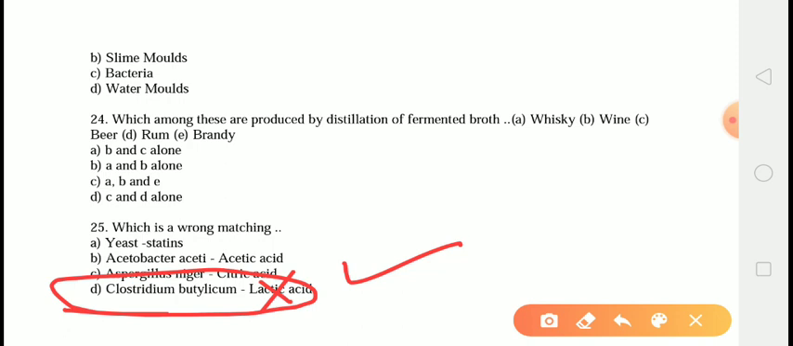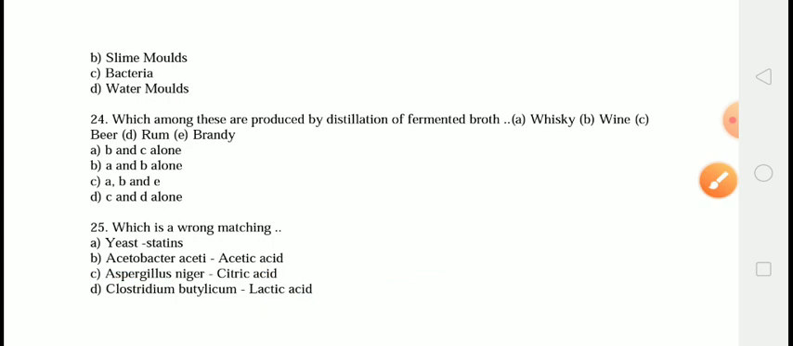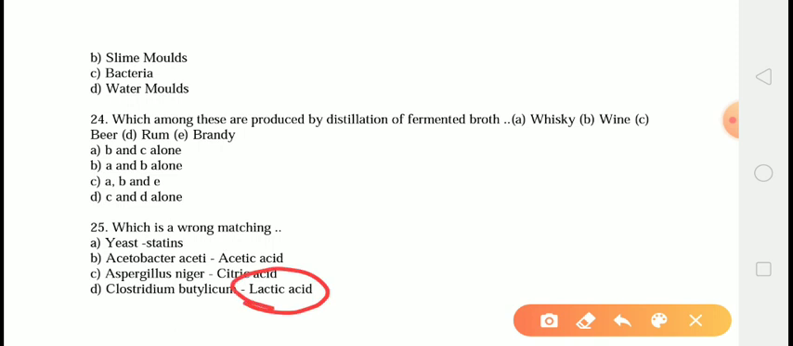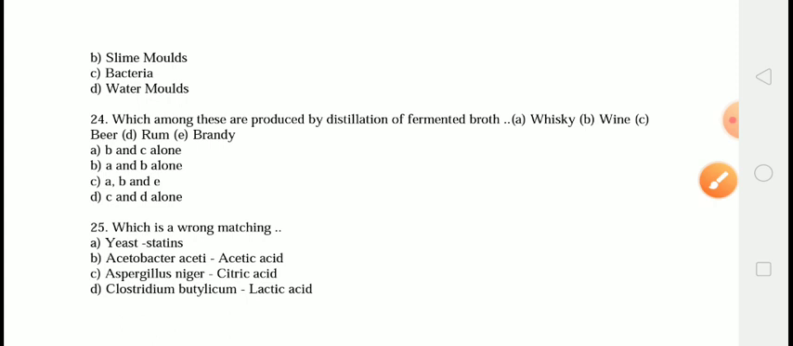Whereas if we talk about yeast, then it produces statin, whereas Acetobacter aceti produces the acetic acid, and Aspergillus niger produces the citric acid, and Clostridium butylicum produces butyric acid, whereas the lactic acid is produced by the lactobacillus bacteria. Therefore, D option is incorrect.